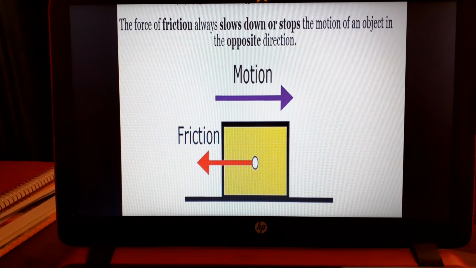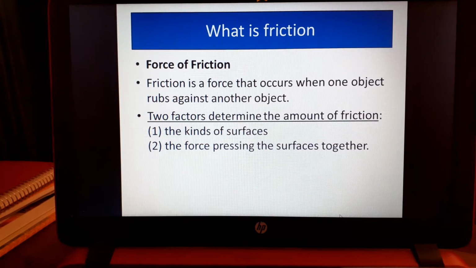Now, for friction to happen, it has to be matter or material interacting with each other. Okay? And why does it happen? Because when they're touching each other, one side works to the left, which is friction, and one side is working to the right, which is motion. Now, what is friction? It is a force that works against the motion direction.